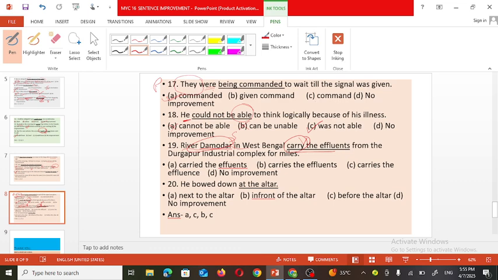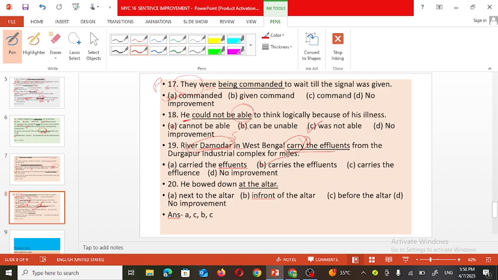So carries the effluents will be the perfect substitute for this underlined part. So the sentence is: River Damodar in the West Bengal carries the effluents from the Durgapur industrial complex for miles.